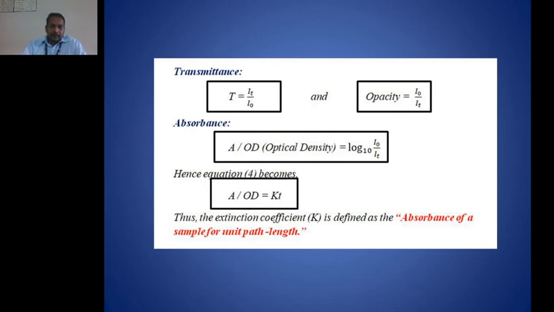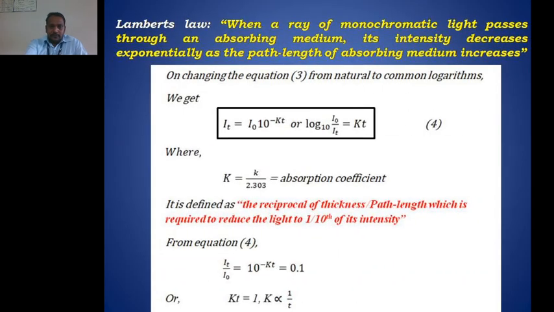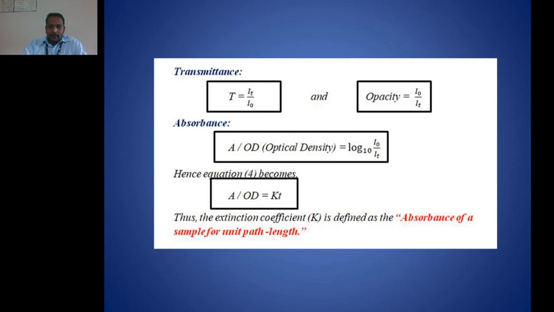And if we observe equation number 4, in place of log of I0 upon It, we can write A or OD, optical density, which equals log to the base 10 of I0 upon It. It is called absorbance, right? Absorbance is also called optical density.